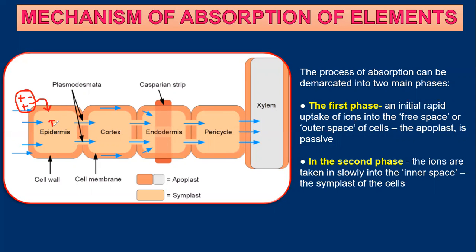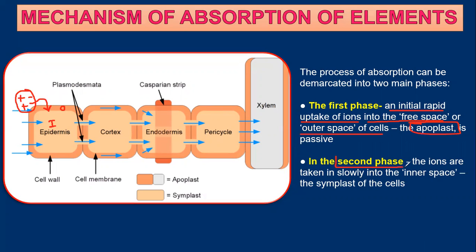This is the inner region of the cell, and this dark orange color is the outer region. So an initial rapid uptake of ions into the free space or outer space of the cell is referred to as phase 1, or passive absorption, or the apoplastic pathway.